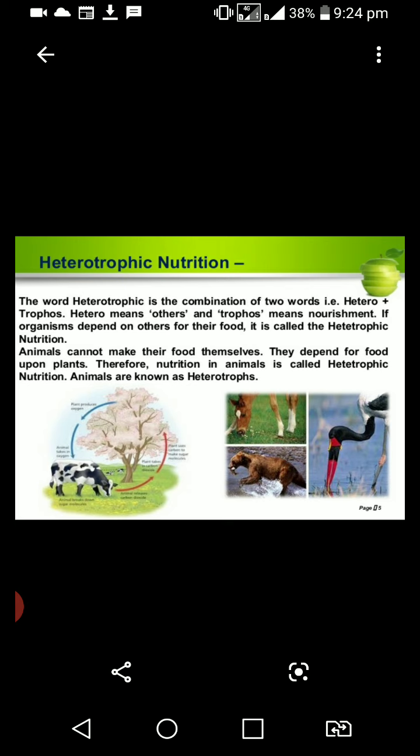Organisms that depend on other organisms for their food have heterotrophic nutrition. Example, animals. Animals cannot make their food themselves. They depend on other organisms for their food. Therefore, nutrition in animals is called heterotrophic nutrition.